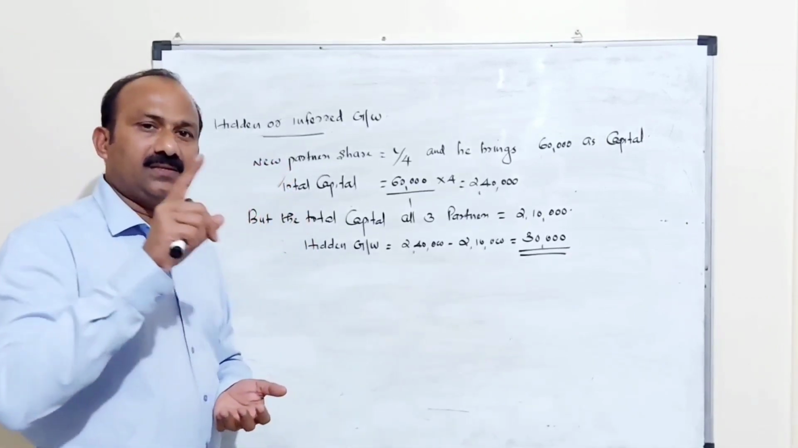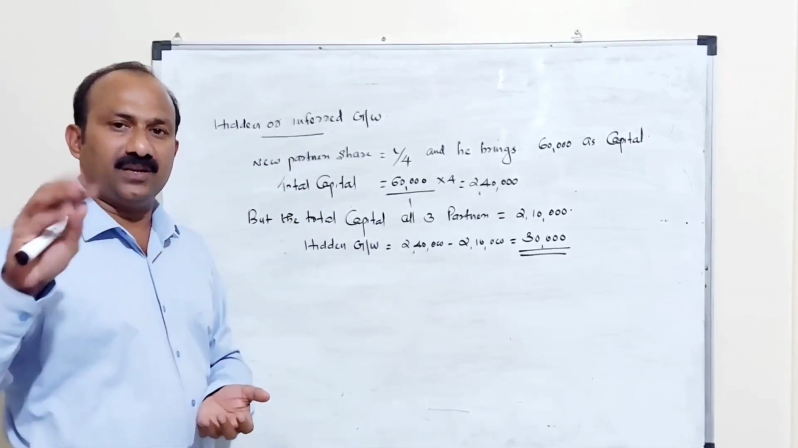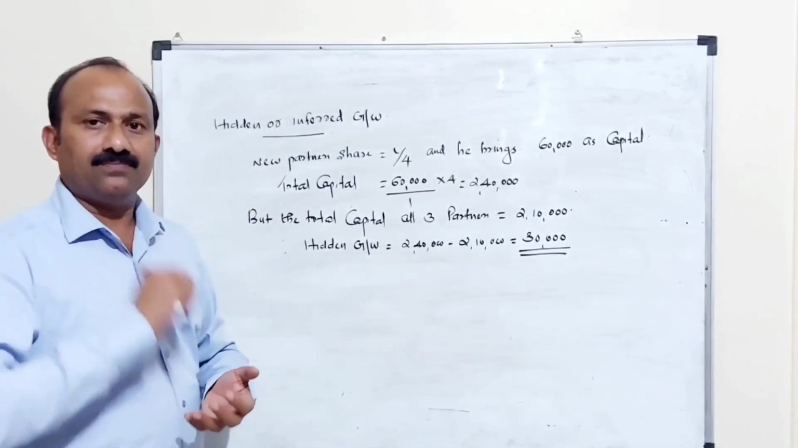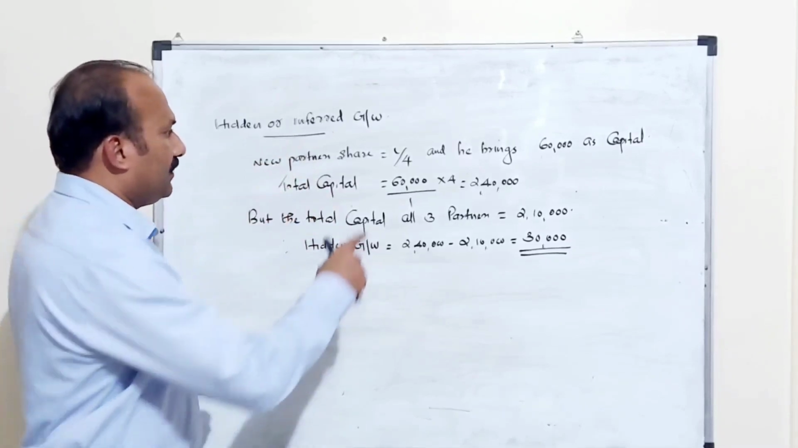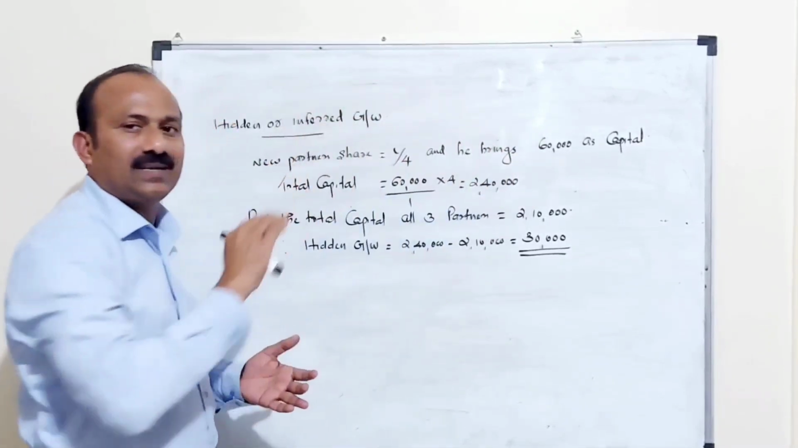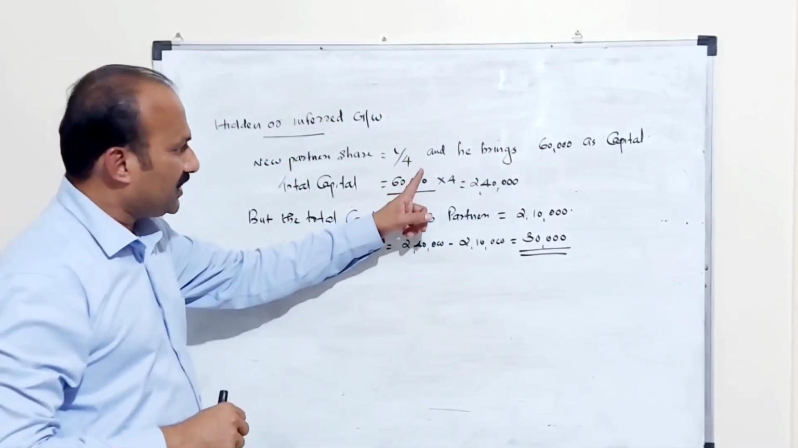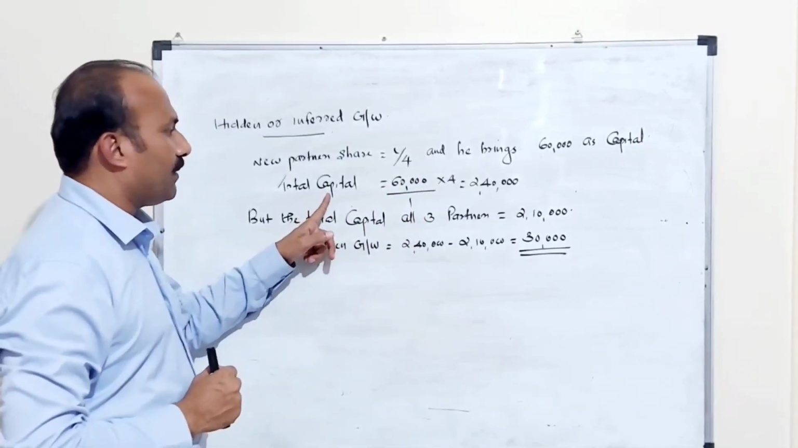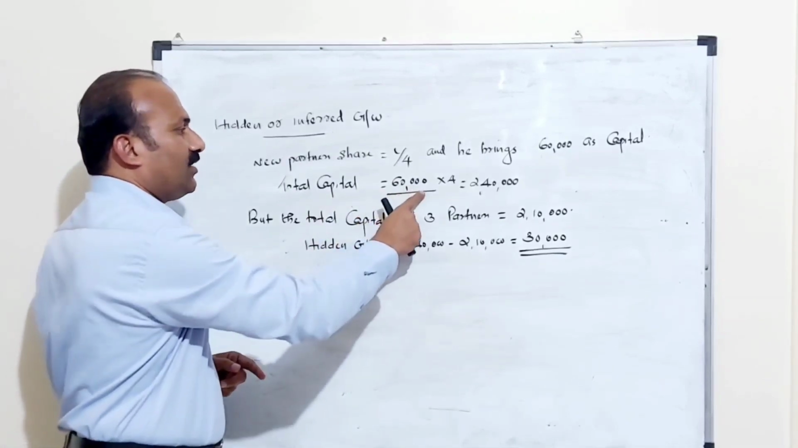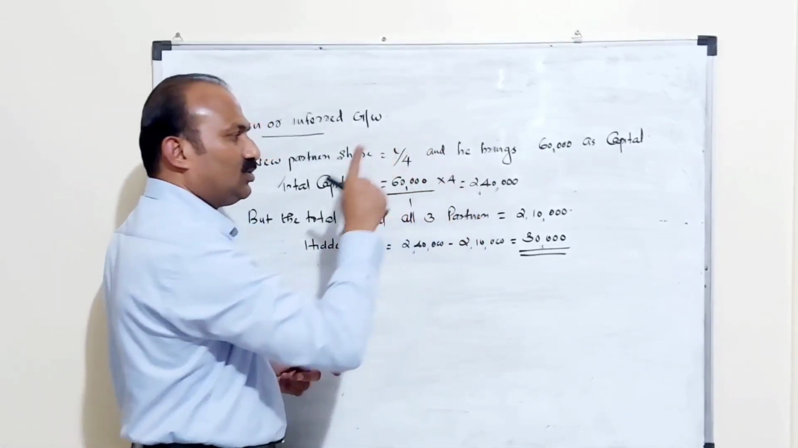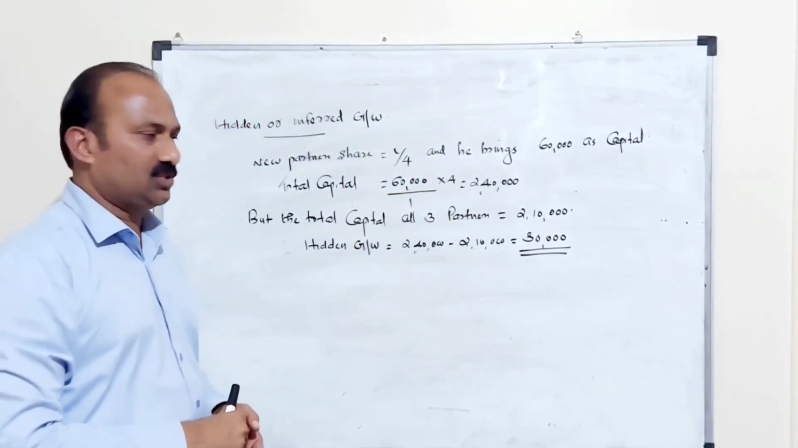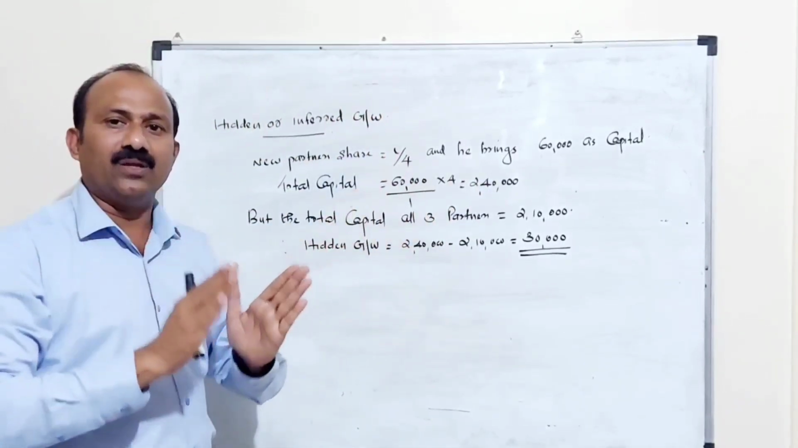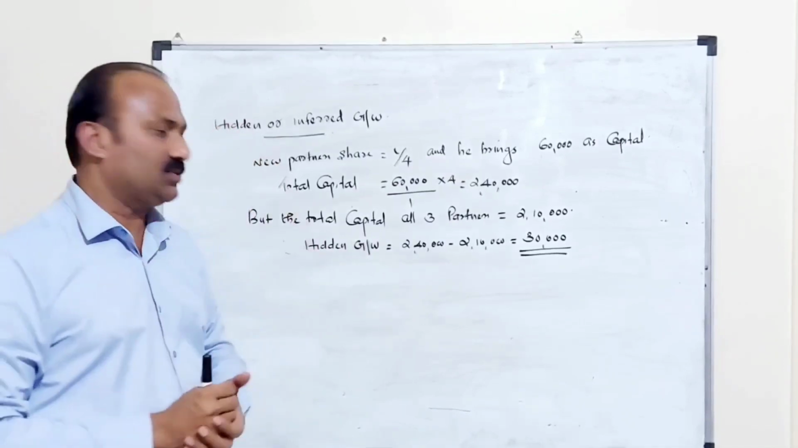A, B, C are the three partners in a firm. Old partners are A and B. C is a new partner. He brings 60,000 as his capital. His share we agreed is 1/4. Therefore, the total capital of the firm will be 60,000 divided by 1 into 4, which is equal to 2,40,000. This 2,40,000 is the total capital of the firm, including A, B, and C, three partners.